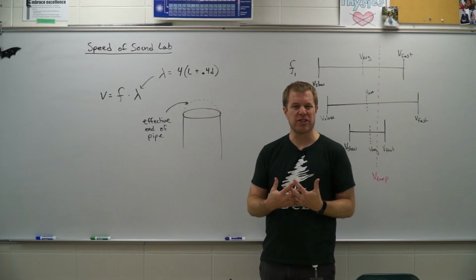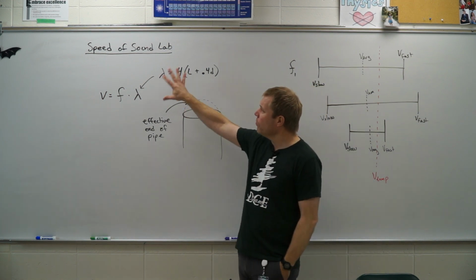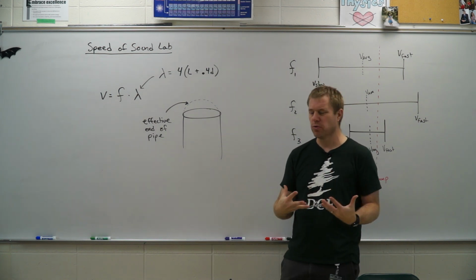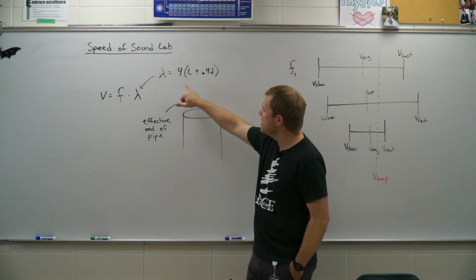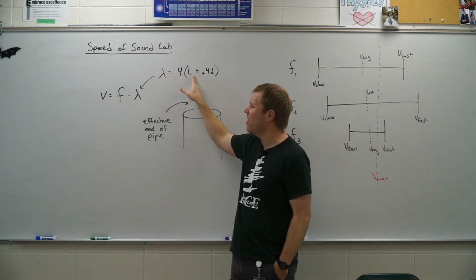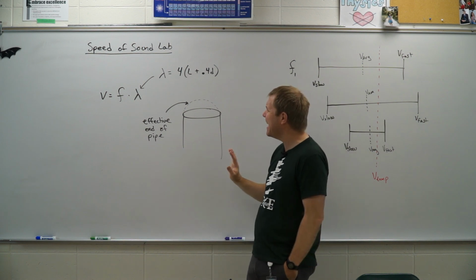Right, let's look at these questions at the end and talk about them a little bit. So for the speed of sound lab, we made a couple changes to what our usual equations were. One of them is, instead of writing lambda, we said lambda wasn't just the 4L. We had to add on this 0.4d thing on the end.